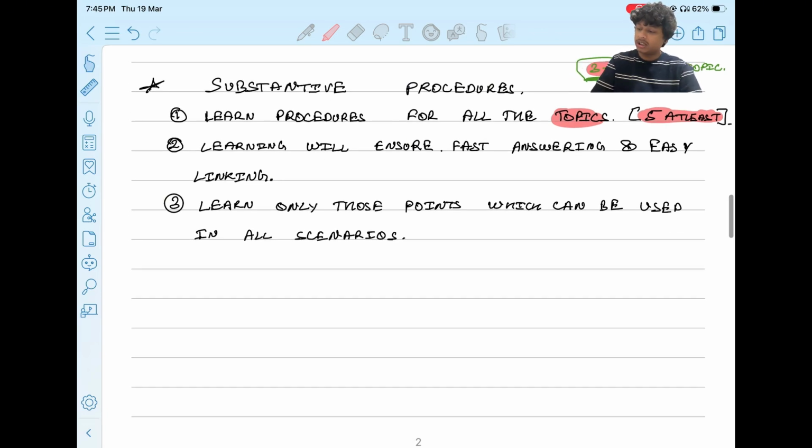Learn only those points which can be used in all scenarios. You will find some particular substantive procedures which can be used in all scenarios. Let's take an example of inventory. Inventory count can be used in almost all scenarios, right? So this is what I recommend for substantive procedures, and that is all for Section B of AA.